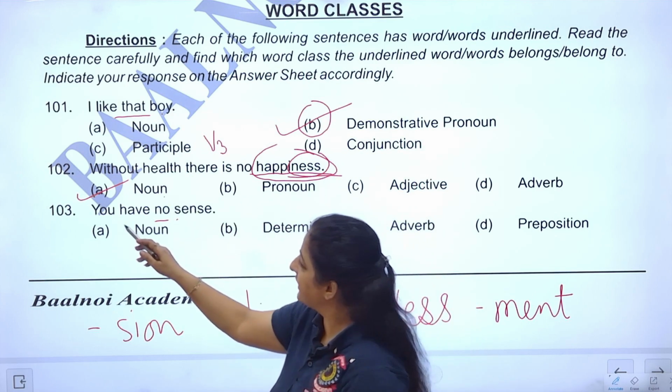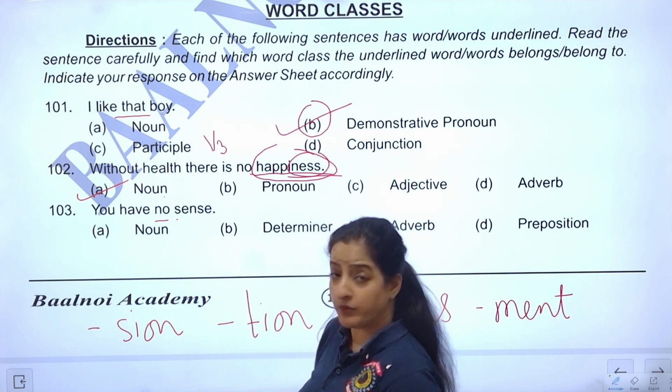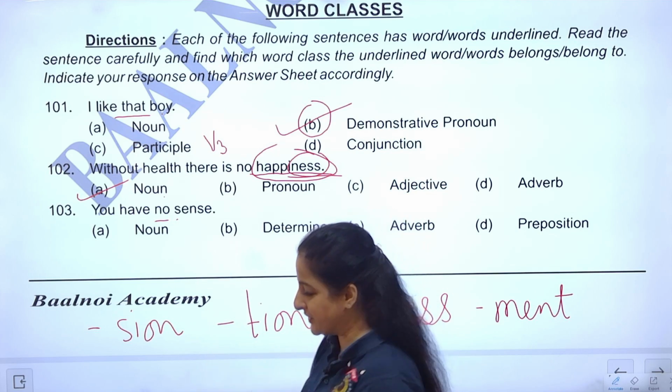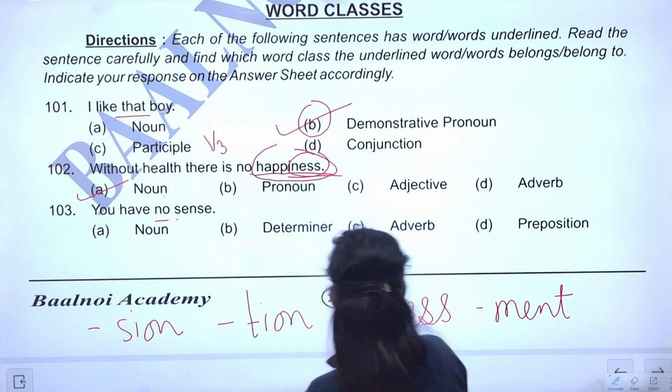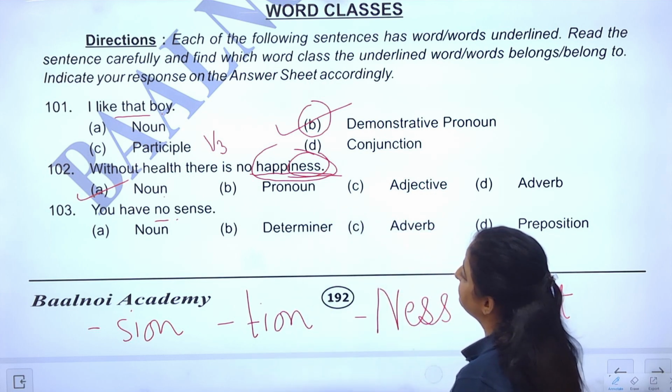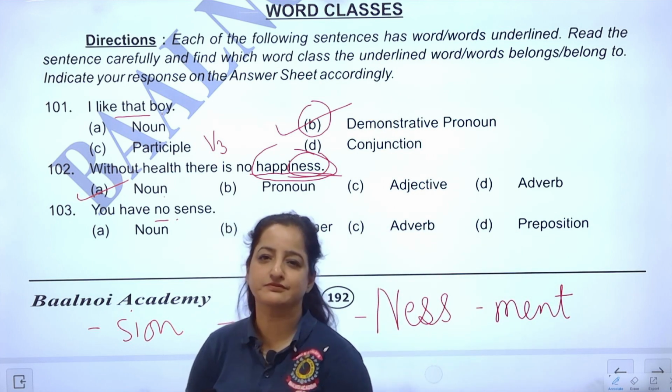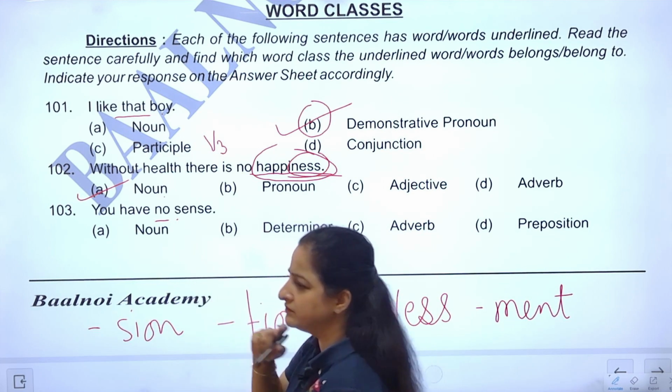Now you look at this. This person is saying you have no sense, and the word no is underlined. We have to identify the part of speech over here. What do you think is the answer? Is it a noun? Not really.